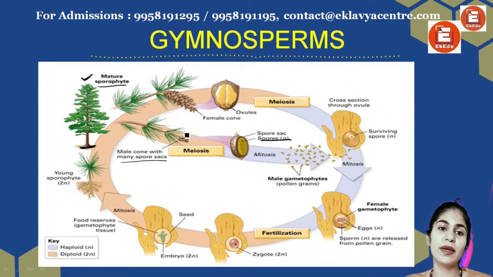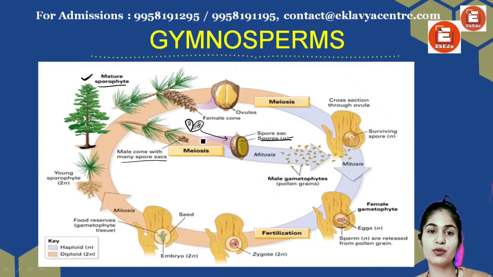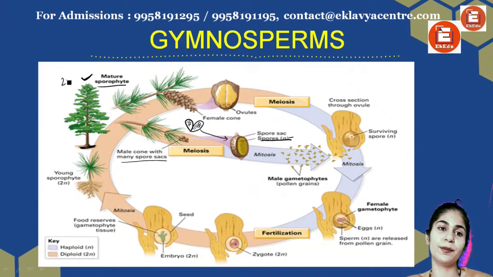So what is happening? The male cone has a structure. Each cone has a potential pollen grain, right? Now meiosis is happening so that the spores can be haploid. Why haploid spores? Why is meiosis happening here? Because this organism is diploid. So we will need haploid gametophytes coming together forming a diploid zygote. So there are spores present.